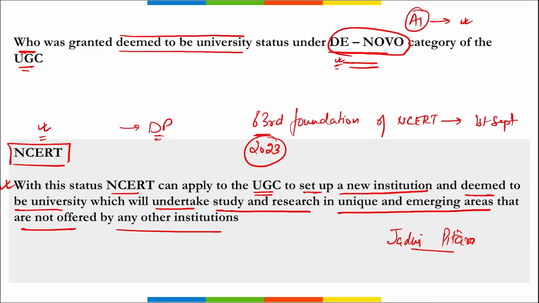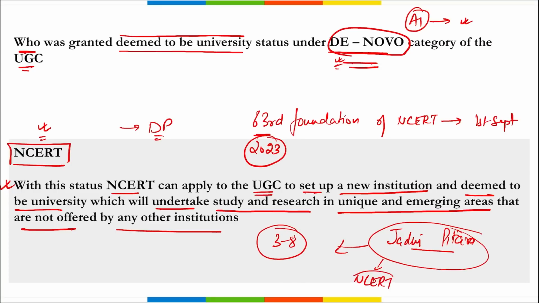This is a play-based learning and teaching resource material for students of 3rd to 8th class. Jadui Pitara, and this was launched by whom? It was also launched by NCERT. Correct? Jadui Pitara, important. And remember, a question can also be asked about which news a new chapter has been added into the NCERT. Which is it? It is about Chandrayaan 3 landing.